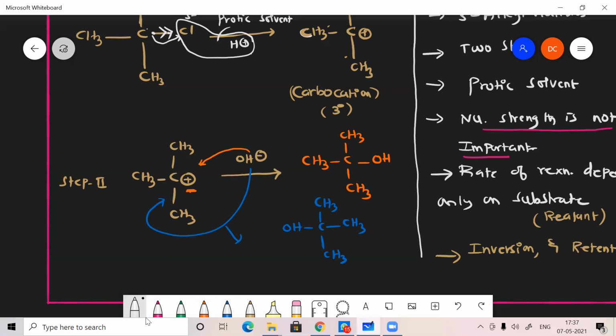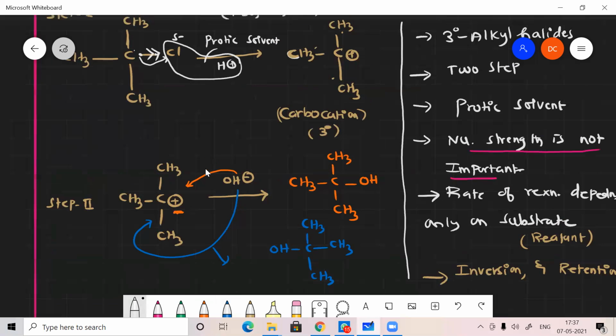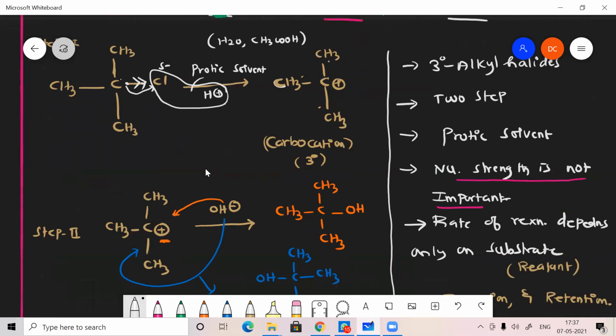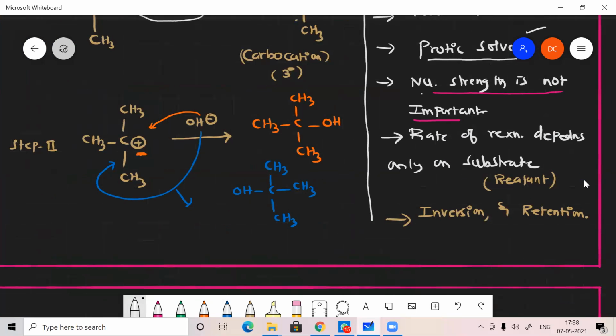Now we have to look at one more thing. Here, a 3° alkyl halide is used. Yes, it's a 2-step process. Yes, a protic solvent is used. I'll explain later why we used the protic solvent. The nucleophile strength is not important, because it's just going to attract. And the rate of reaction, the next one. It gives inversion as well as retention product.